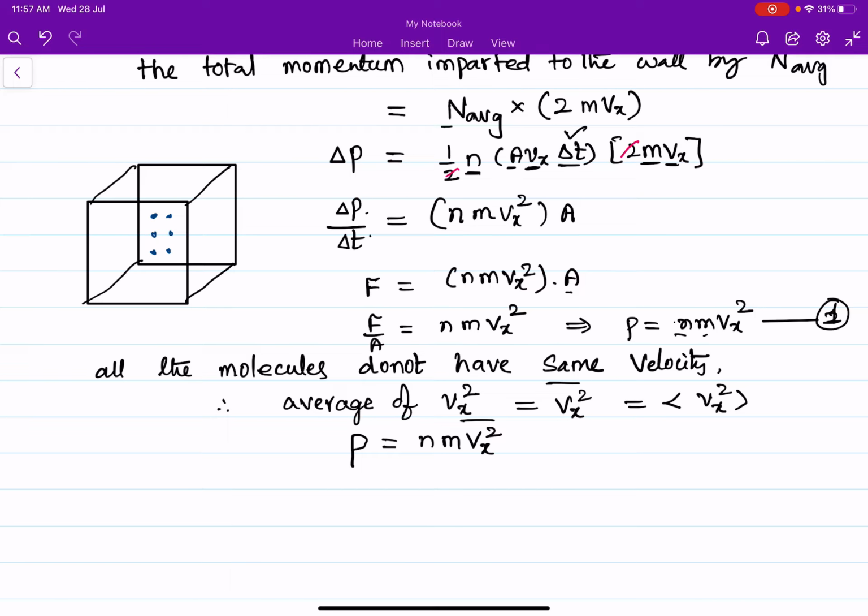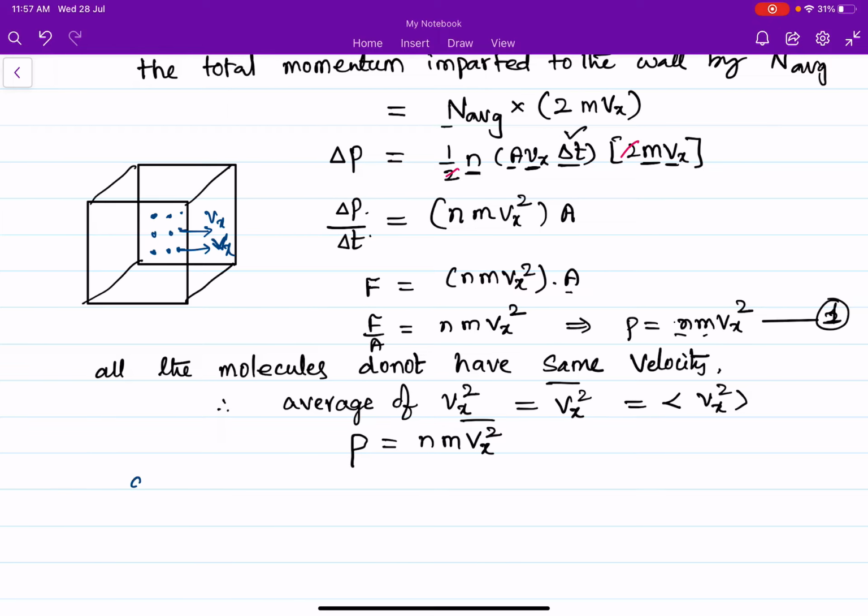We consider that all these molecules are moving towards the right side, that is along the x-axis. But the molecules may not move only along the x-axis and collide with the yz plane of the wall. It may have a probability to move along the x-axis, the y-axis, or the z-axis. We don't know whether it is moving along the x-axis, y-axis or z-axis.